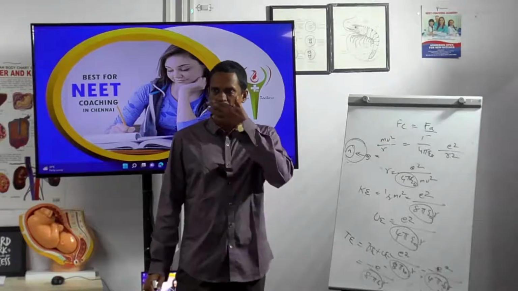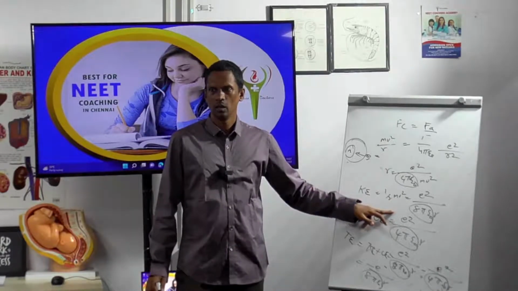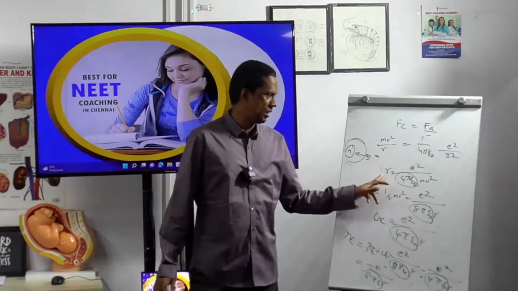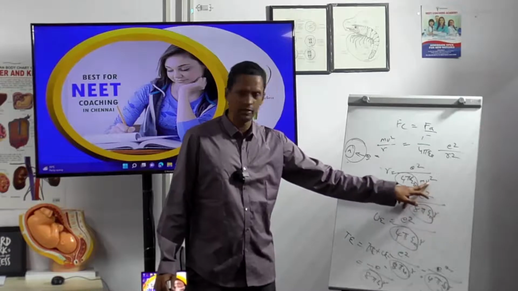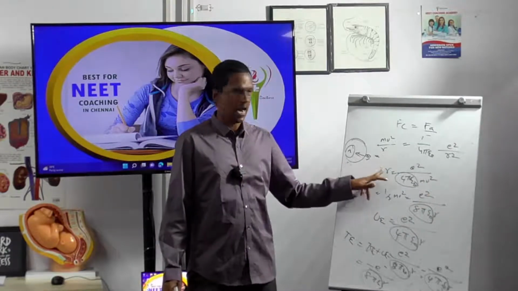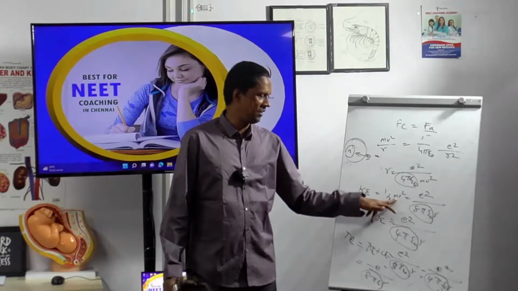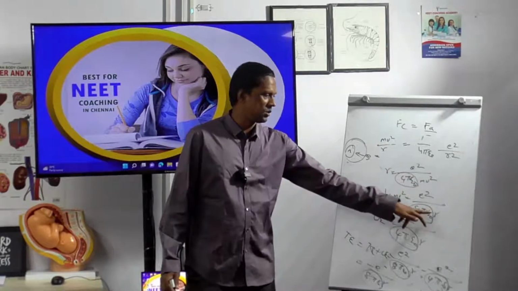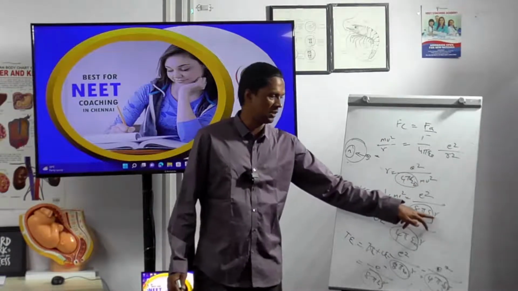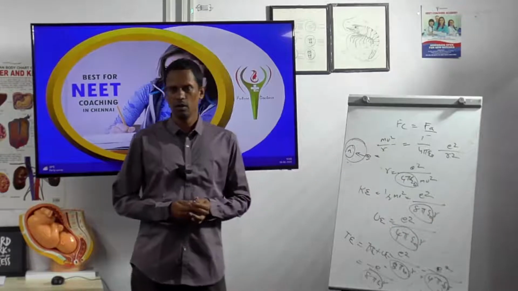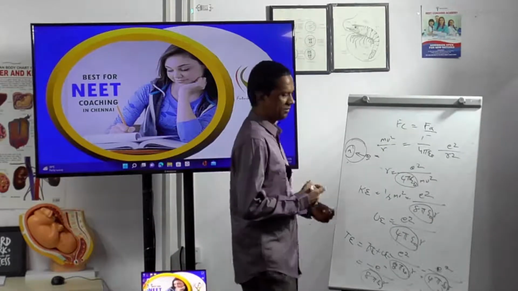Yeah, you tell. How did you get it? Correct. Half mv square, you have to substitute this. You take this v square here and r here. So now we got v square here. Half m, you substitute this value now, so e square divided by 8 pi epsilon 0 m. So you understood now? No, you didn't understand.